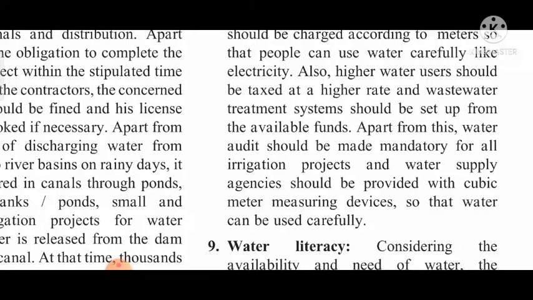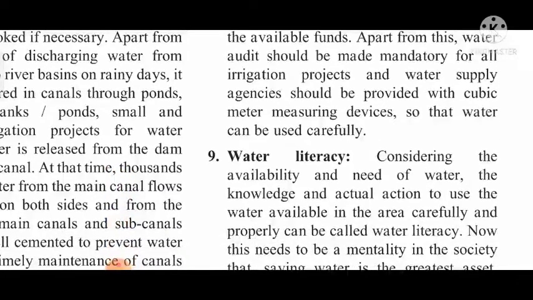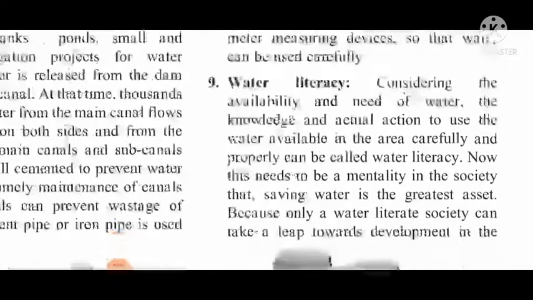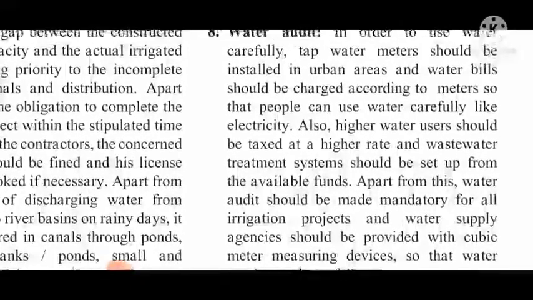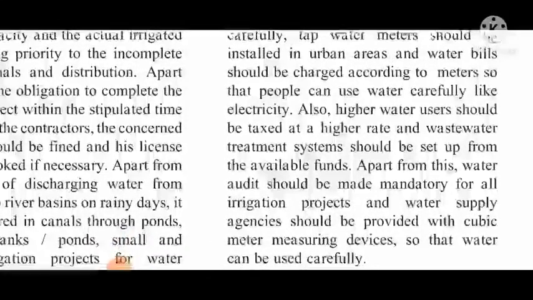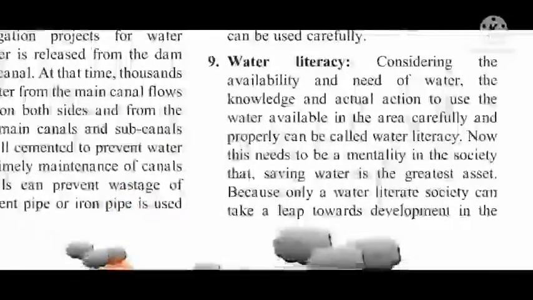Audit means how much water is coming, how much is being used, how much is being wasted, and how the water is being used. Irrigation projects and water supply agencies should be provided with cubic meter measuring devices so that water can be used carefully. This passage is telling us about installing the equipment to regulate, to control the use of water.